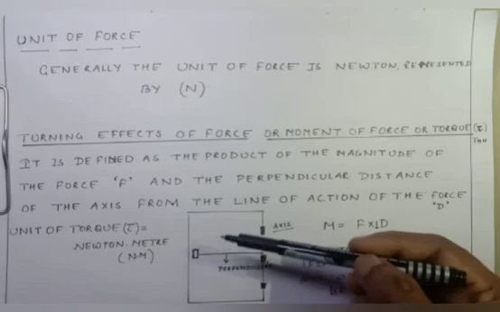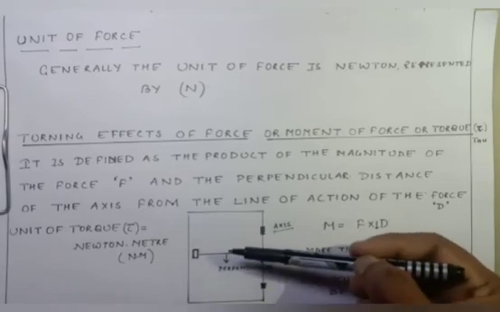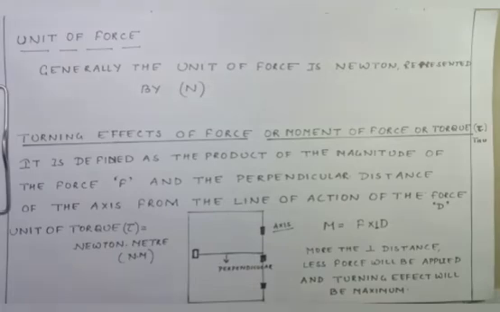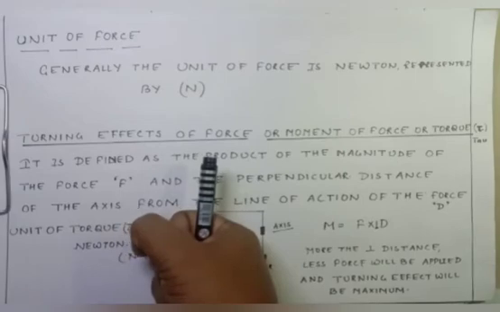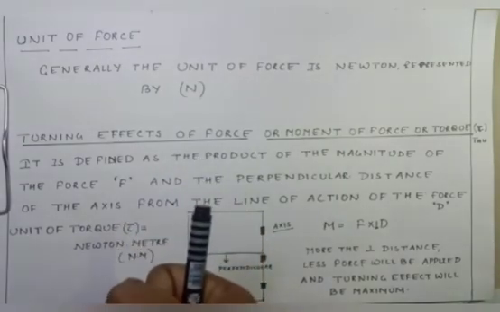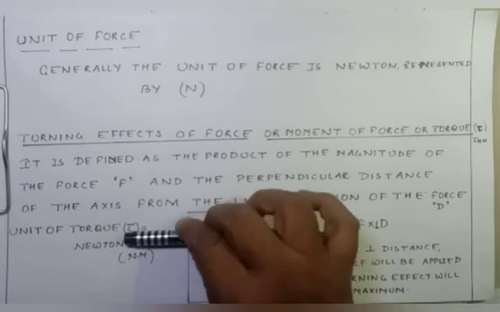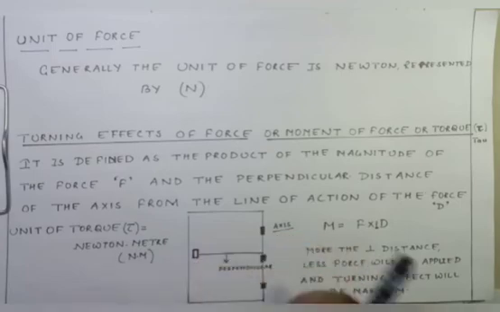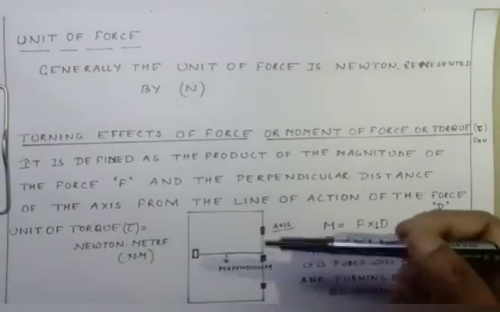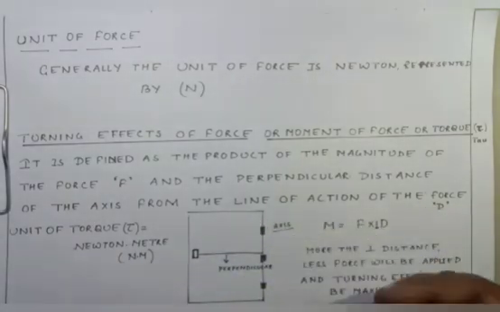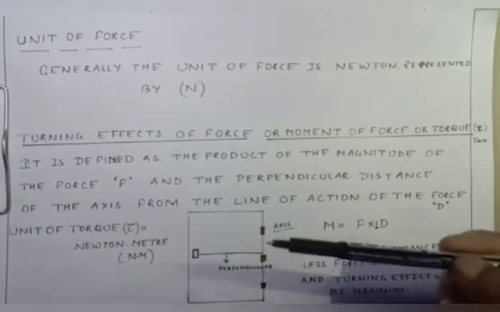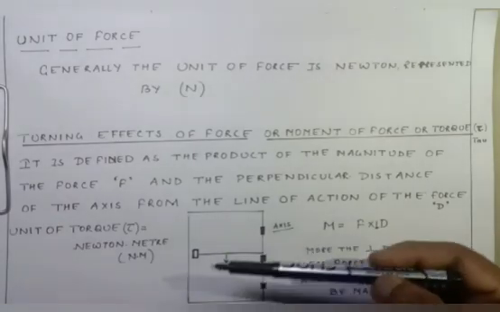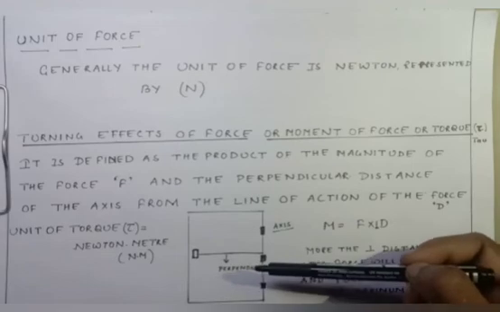I hope it is clear to everyone. I am going to repeat it again. If I apply a force on a handle, what will happen? It is not going to displace the body from one position to another. What is the meaning of displace? To move a body from one position to another. The body is not displacing, but it is rotating through the axis. So we can say that force can displace a body or it can rotate the body. So it is called the turning effect of the force.